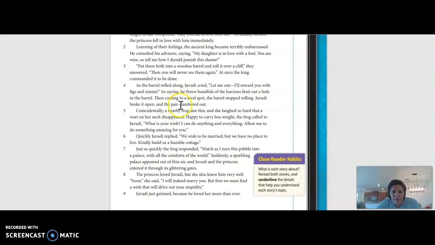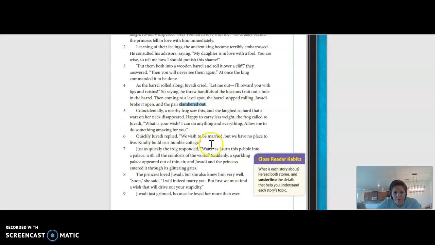There's another word here, clamored. They clamored out. So the princess and Javadi were both stuffed into this barrel and they've been rolling along down this hill, down a steep cliff. And so clamored, if I had to use my context clues, I might think, well, if I were stuffed in a barrel and I'm going to clamber out after I've been rolling down this hill, I guess I'm kind of climbing and making my way out. It's probably not very graceful, but I just kind of get myself out of that barrel.